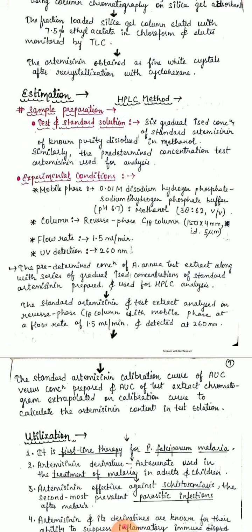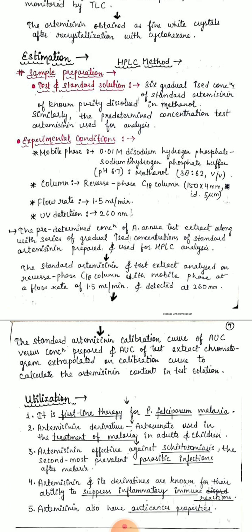For the column condition, we are taking a reverse phase C18 column, 150 by 4 mm, with a 5 micrometer particle size. So the particle size should be not more than this. For the flow rate, we are taking 1.5 ml per minute, and the UV detection is at 260 nanometer. So the absorption should be measured at 260 nanometer.